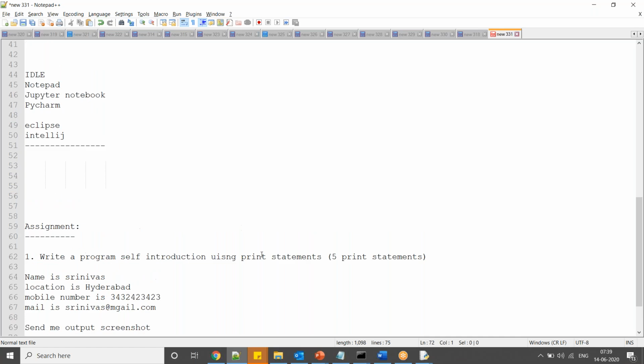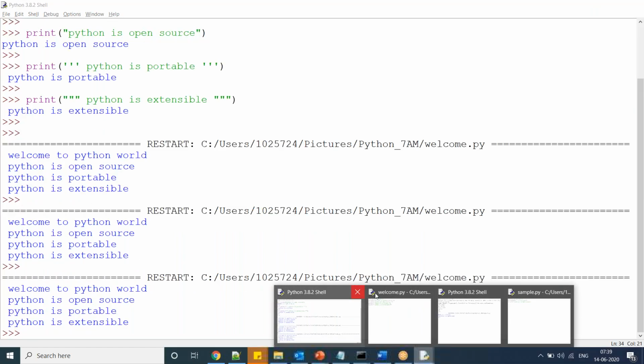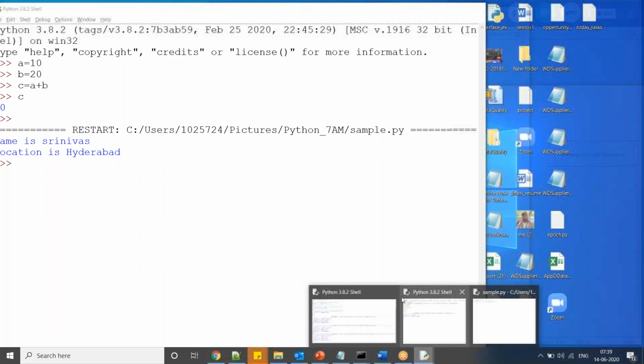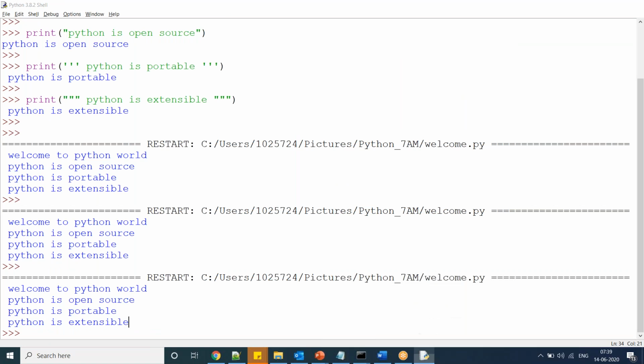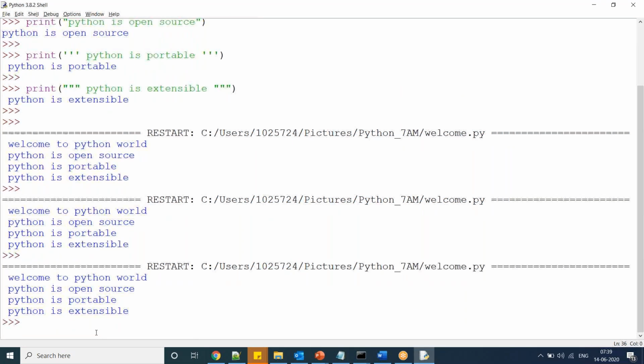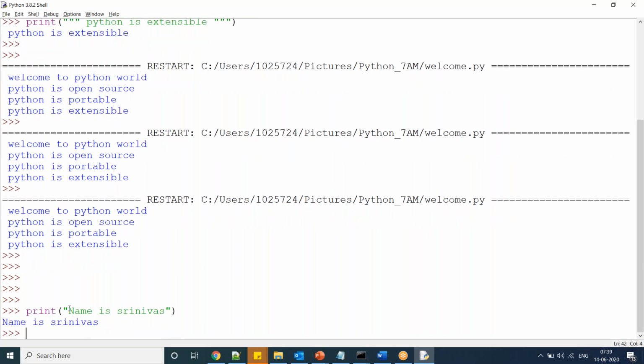Now here we can discuss a few things about print statements. Observe, print, name is Srinivas. As I said, it is in double quotes. Whatever you write in double quotes will be printed as it is.